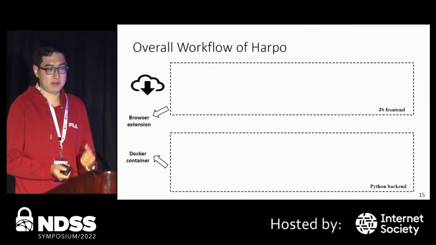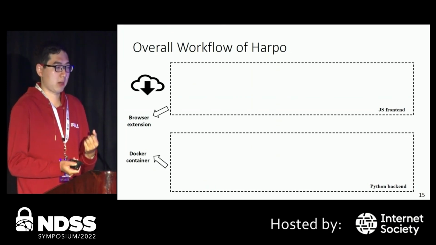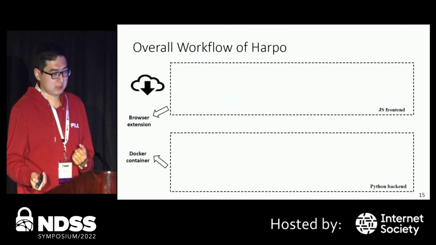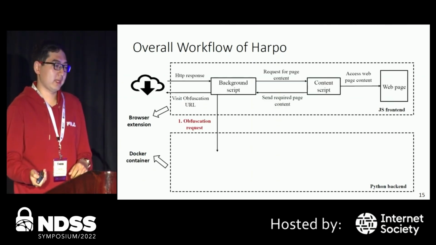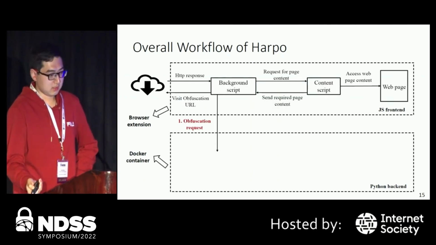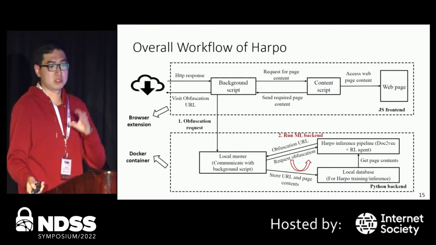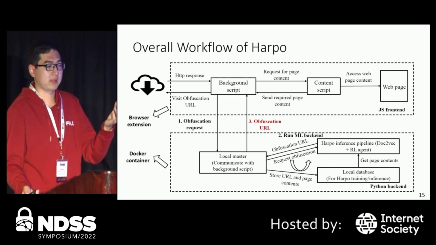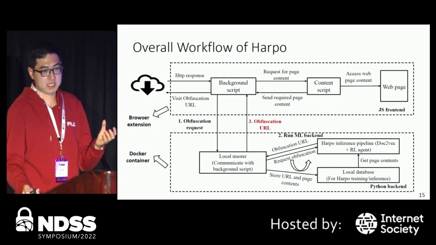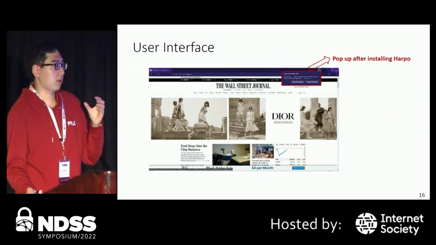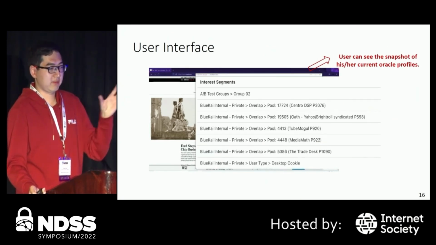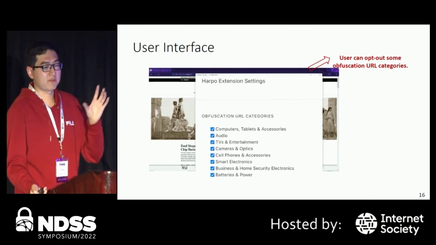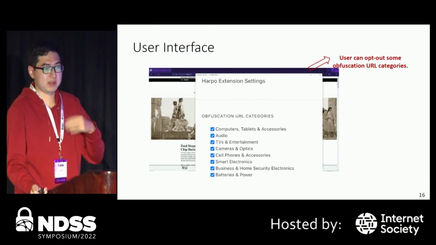Before the end of this presentation, we will introduce our HARPO extension. It consists of a JavaScript front end and a Python backend. The front end will send the obfuscation URL request. And the back end will run the machine learning model to decide the obfuscation URL selection and send it to the front end. The front end will visit the obfuscation URL. And this is our user interface. You can view a snapshot of your interest segments. And also you can choose to opt out of some obfuscation URL categories for personalized obfuscation.